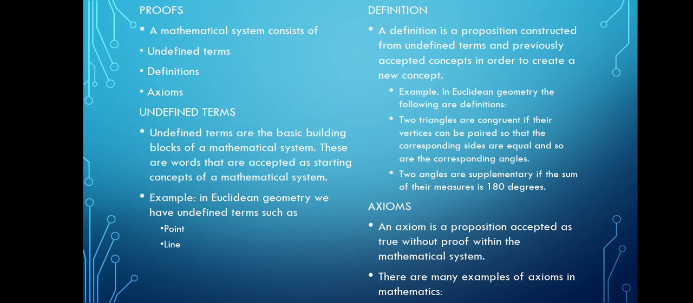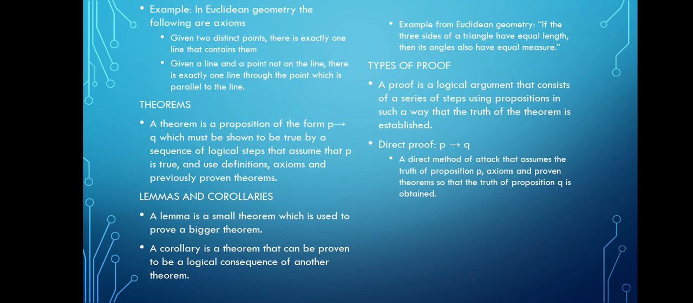Then, axioms. An axiom is a proposition accepted as true without proof within the mathematical system. There are many examples of axioms in mathematics. For example, in Euclidean geometry, the following are axioms. Given two distinct points, there is exactly one line that contains them. Given a line and a point not on the line, there is exactly one line through the point which is parallel to the line.